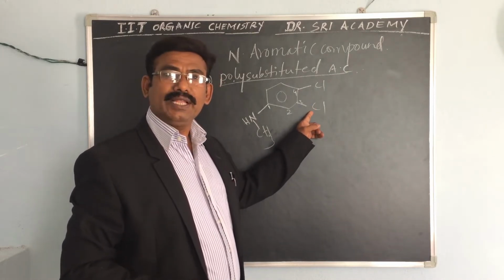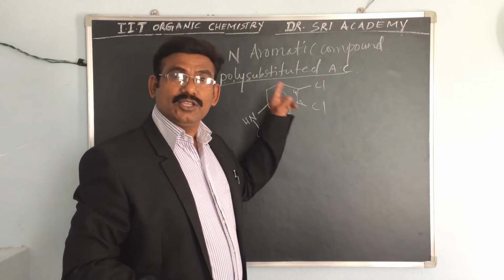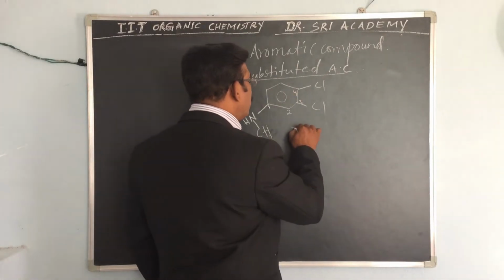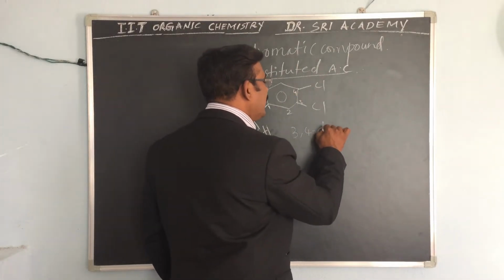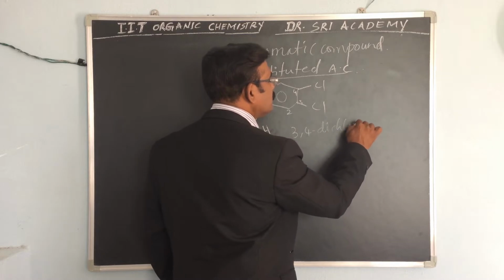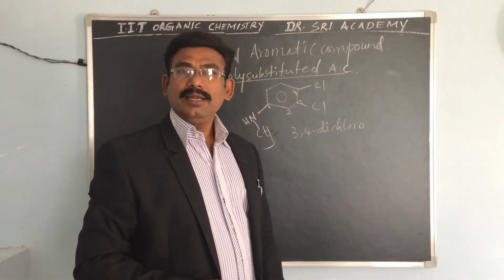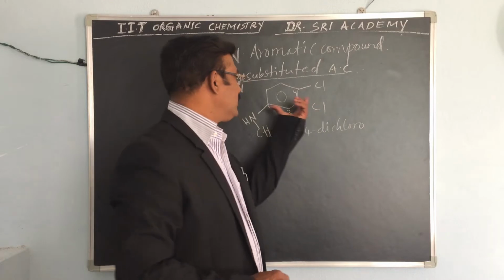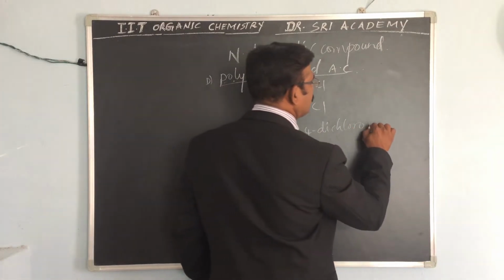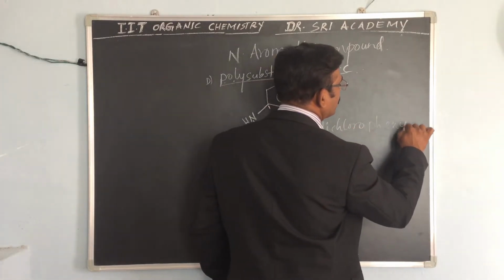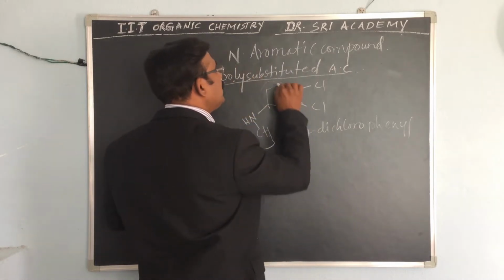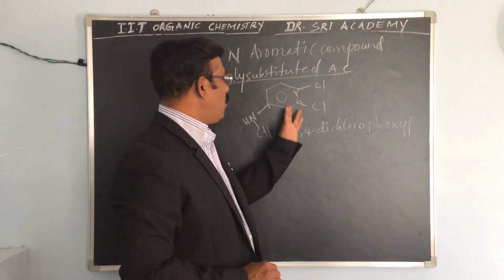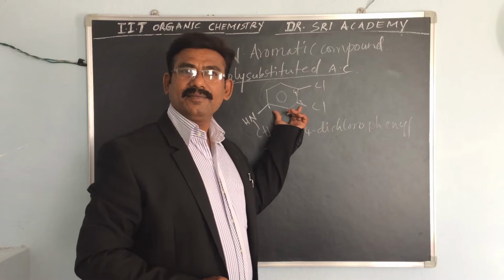There are 2 chlorines, so we say di. 3,4-dichloro, and this is the phenyl ring. So 3,4-dichlorophenyl.